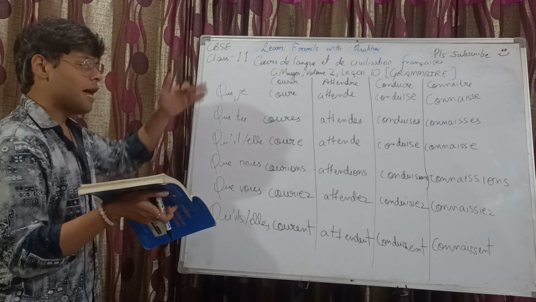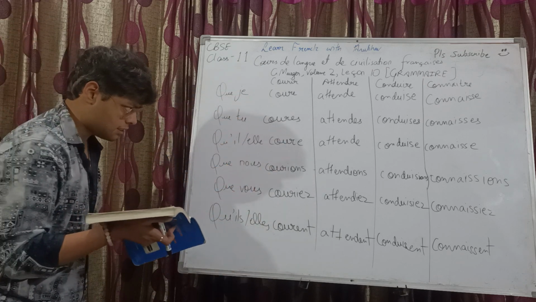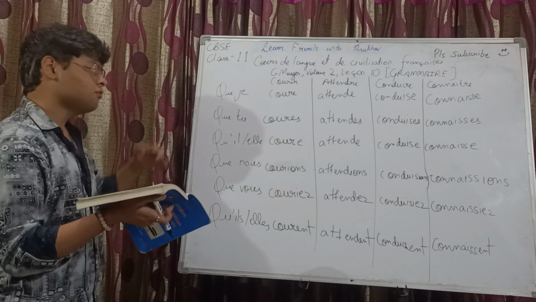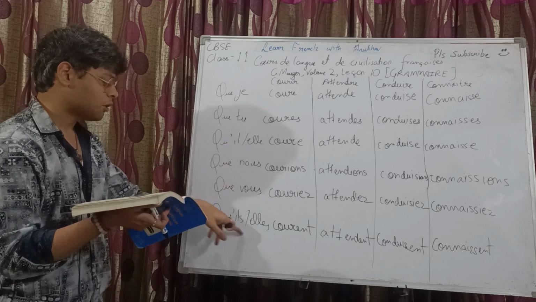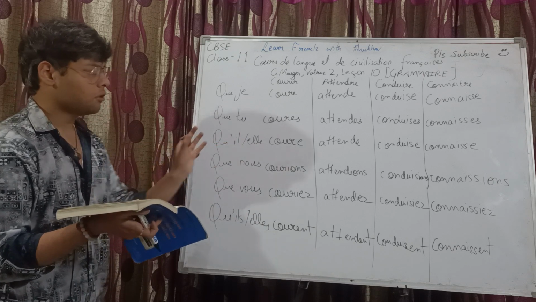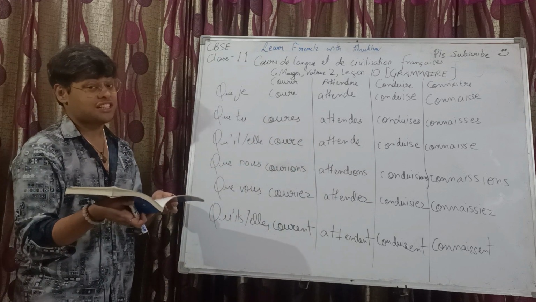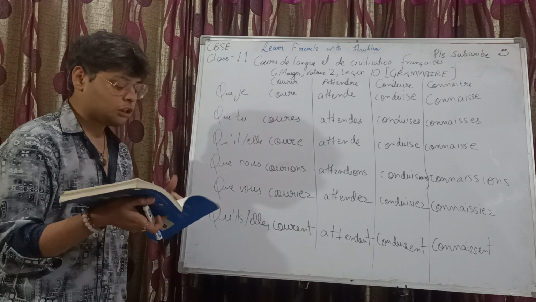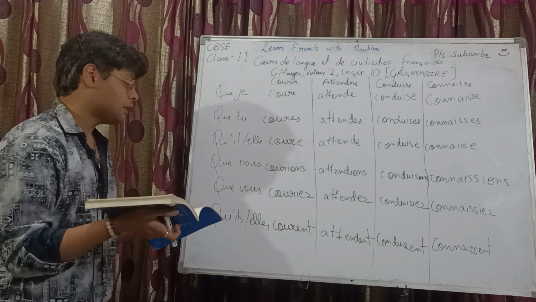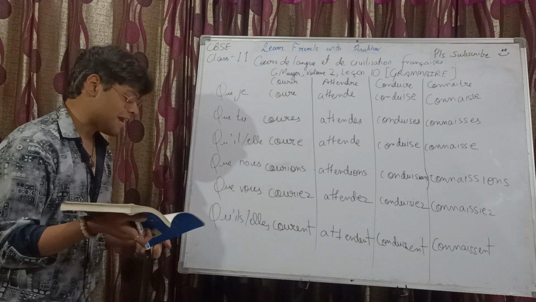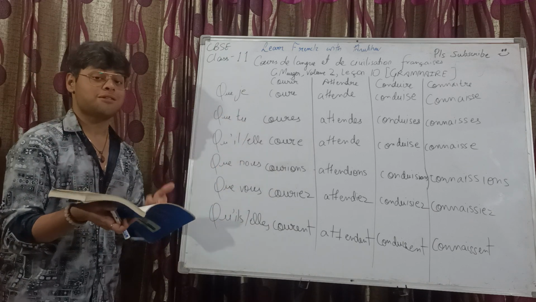So in similar fashion, we have the stems, then we have added the endings e, es, ions, iez, ent, right? So que I have written only once. These two become qu' with an apostrophe because these subject pronouns begin with a vowel, and I have just written the conjugations beforehand because that would save a bit of time. So, que je coure, que tu coures, qu'il ou qu'elle coure, que nous courions, que vous couriez, qu'ils, qu'elles courent. This is your courir conjugation in subjunctive present active.